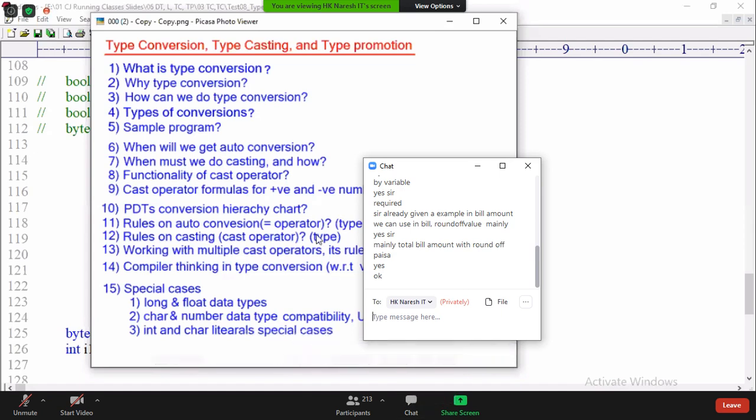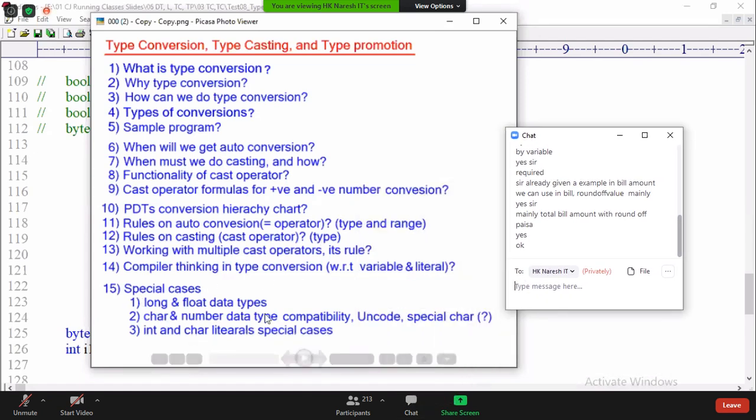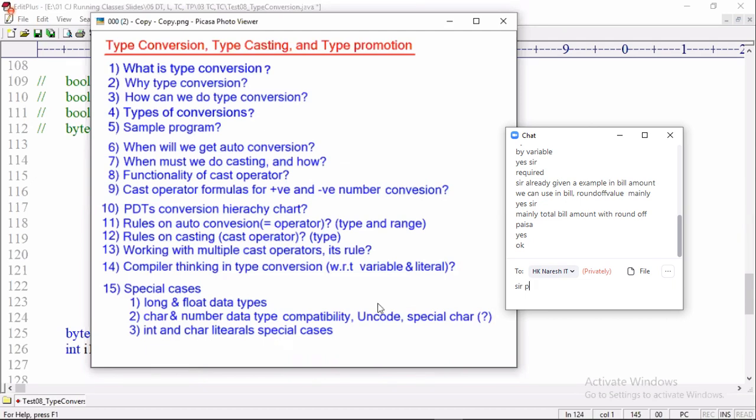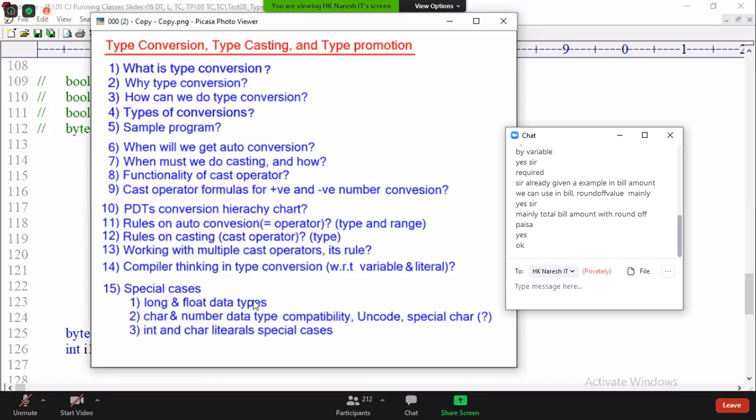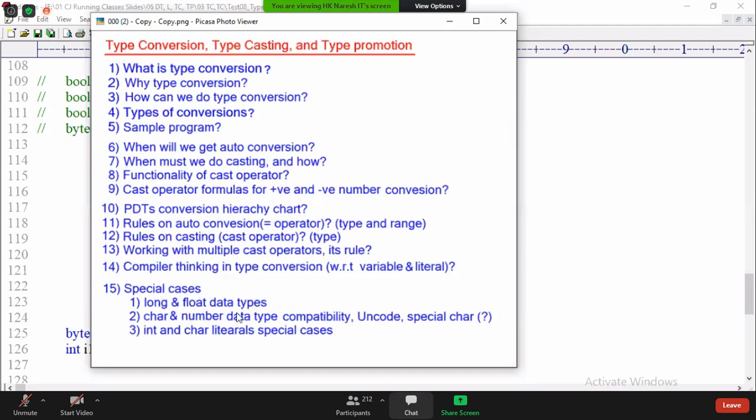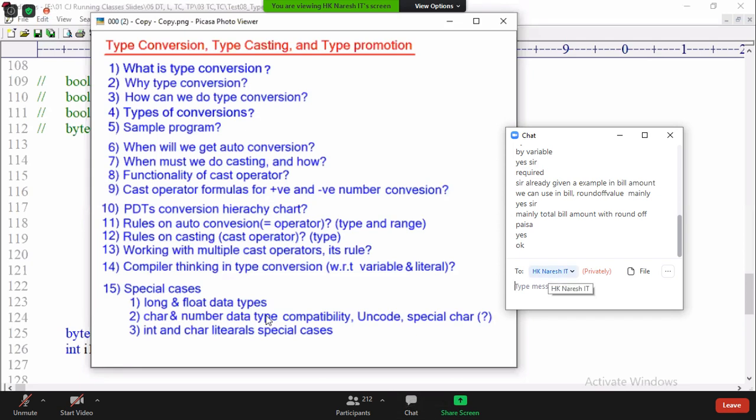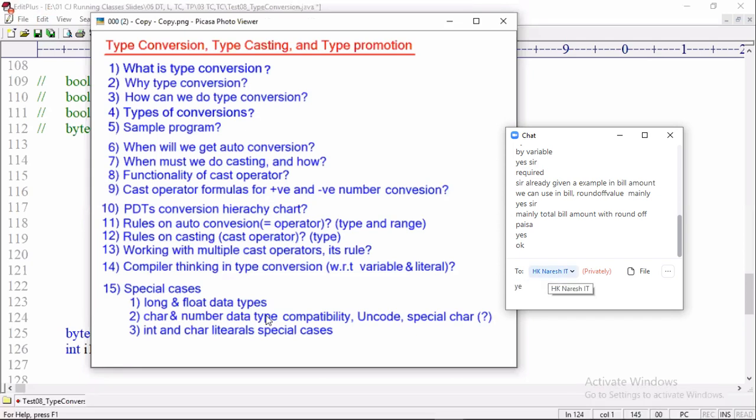Right. Now let me go to the special cases. Three important special cases are there. We need to understand them. First case is long and float. Are these data types compatible? Long and float data types, are these two data types compatible? Yes, they are compatible. Then can I assign long to float?